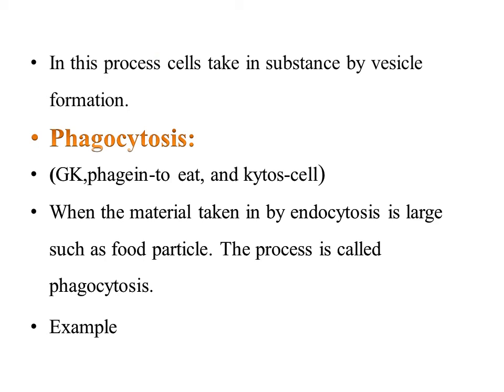Endocytosis. In this process, the cell takes in substances by vesicle formation. Next is phagocytosis. Phago means to eat and cytose means cell. When the material taken in by endocytosis is large, such as a food particle, the process is called phagocytosis. For example,